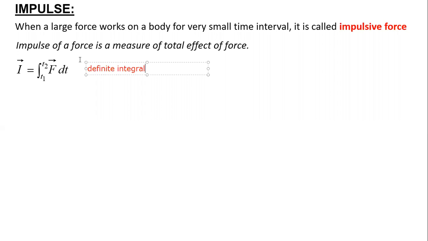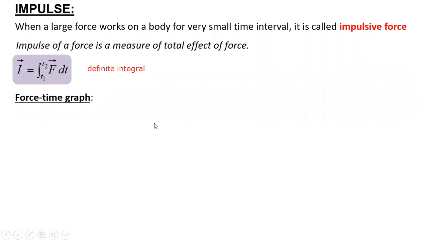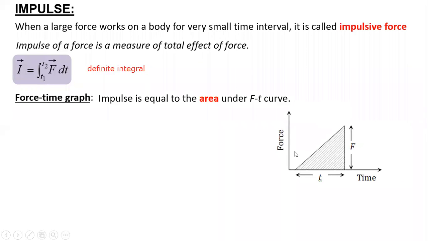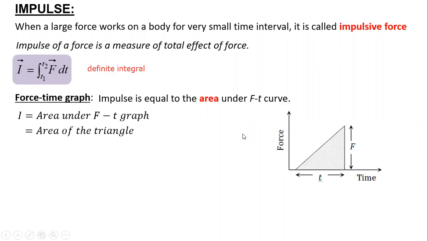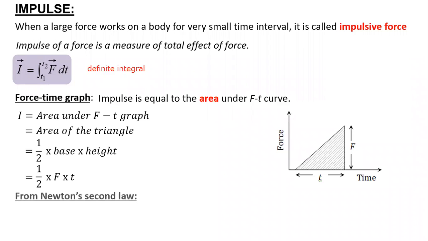So this is the representation in terms of calculus. And in other words, by the basic meaning of integration, impulse is equal to the area under the graph, the area under the F-T curve. Simple: if I take a graphical representation with a straight line, linear, impulse is nothing but the area under the graph, which is the area of the triangle, half into base into height, and you can directly relate it to F into t by 2.